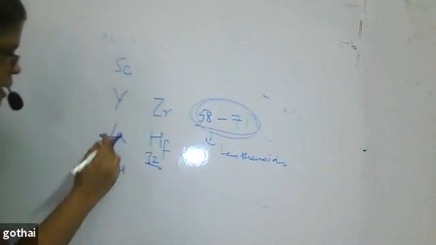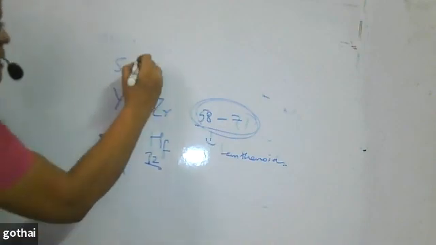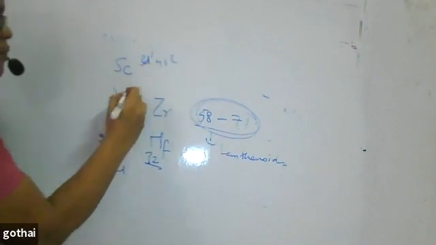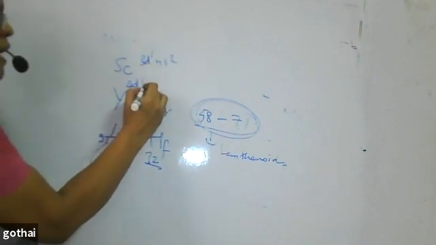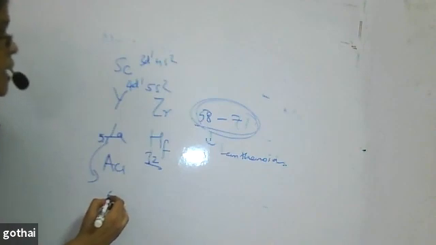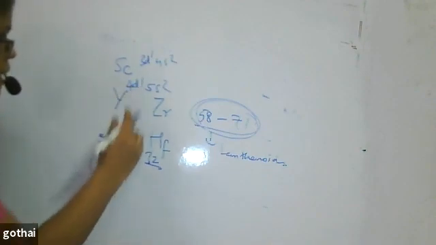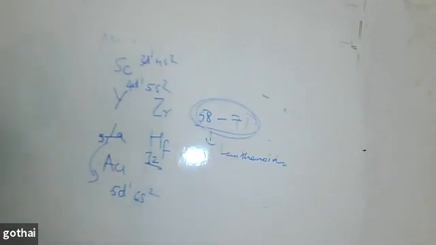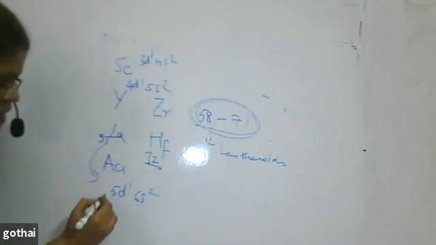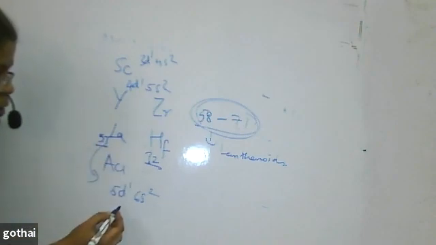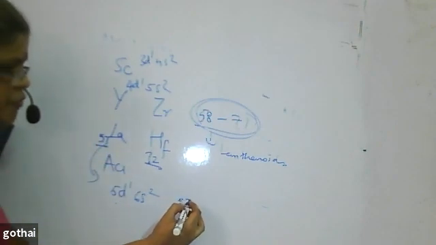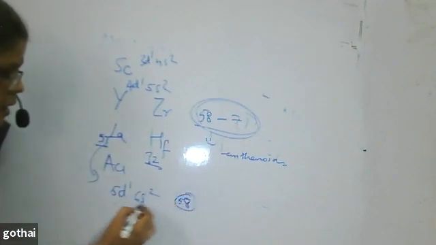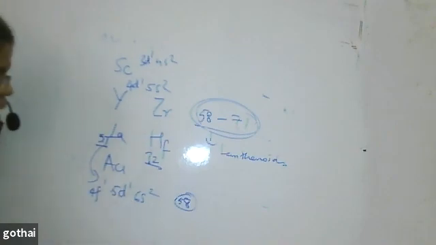If you see the outer electronic configuration, this will be 3d1 4s2, this will be 4d1 5s2, and this will be 5d1 6s2. Understand? But when it comes to the 58th electron, if the 57th electron goes to the d orbital, the 58th electron goes to the 4f orbital.